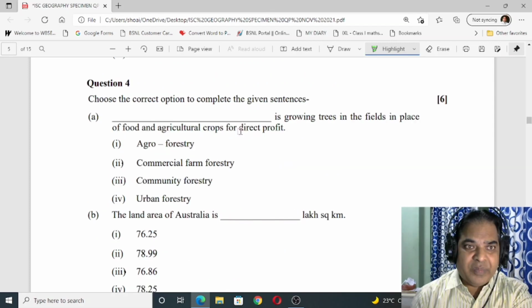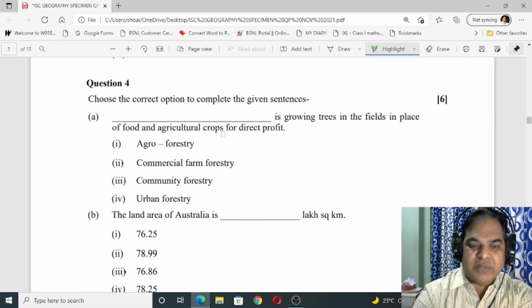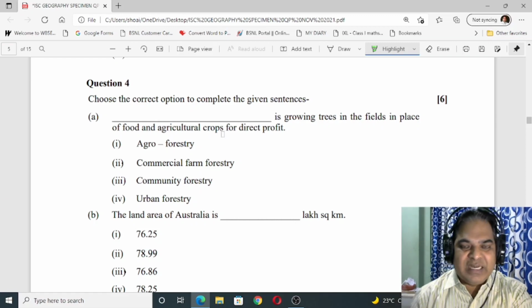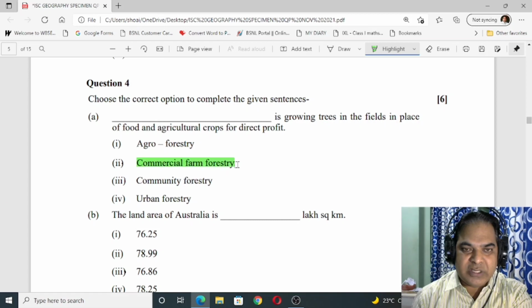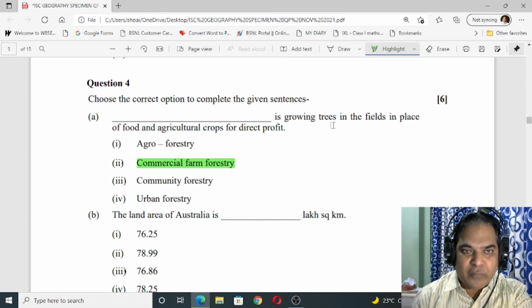Number 4, choose the correct option to complete the given sentence. Let us go through it. Dash is growing trees in the fields in the place of food and agricultural crops for direct profit. So the answer is commercial farm forestry. Commercial farm forestry is growing trees in the fields in place of food and agricultural crops for direct profit.